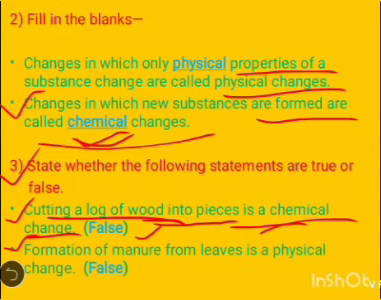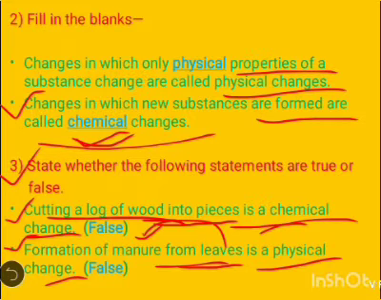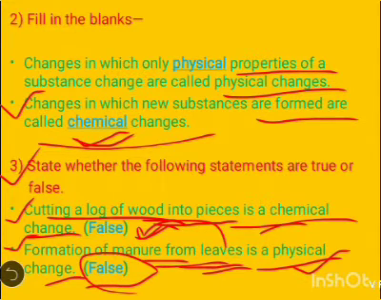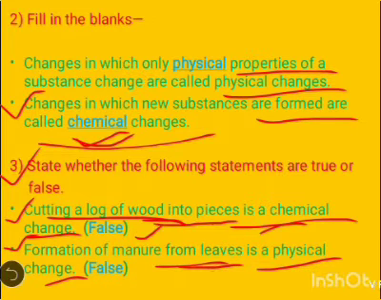Second statement is, formation of manure from leaves is a physical change. It is an example of chemical change because when the manure is formed from the leaf, the chemical property of the leaves is totally different from the manure. That's why it is an example of chemical change, and this statement is false. So this is your third question and your solution of your home assignment.